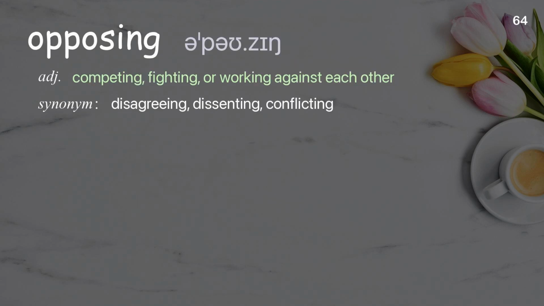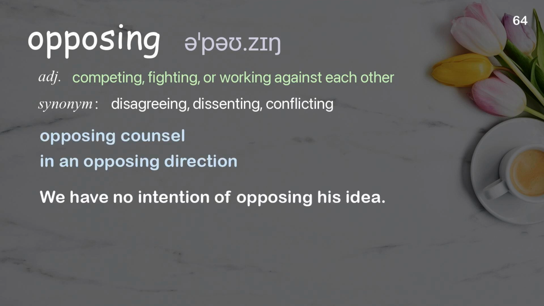Opposing. Competing, fighting, or working against each other. Examples: Opposing counsel. In an opposing direction. We have no intention of opposing his idea.